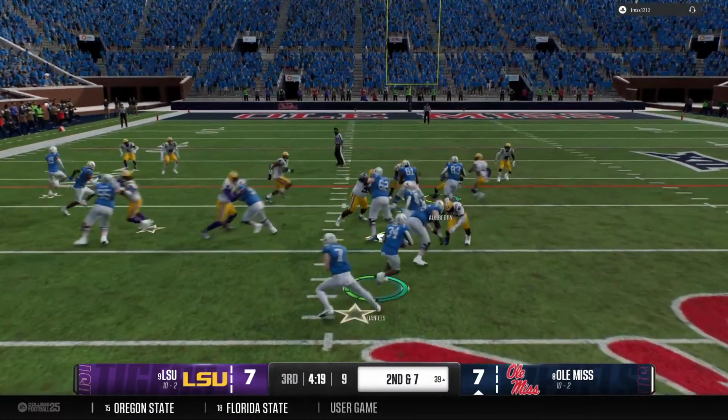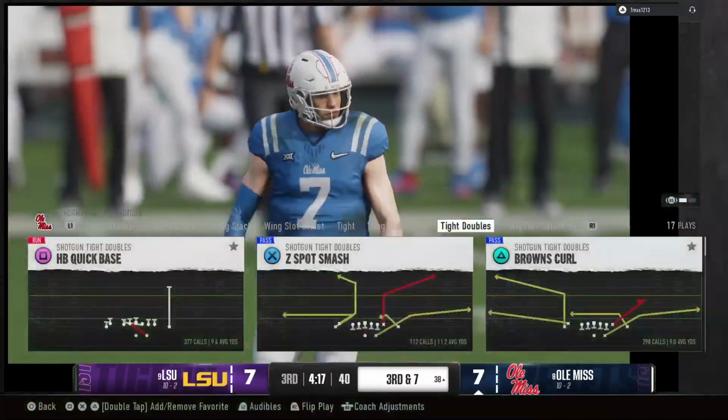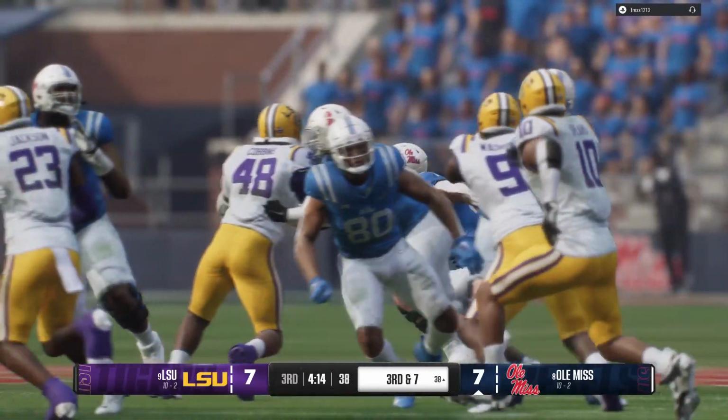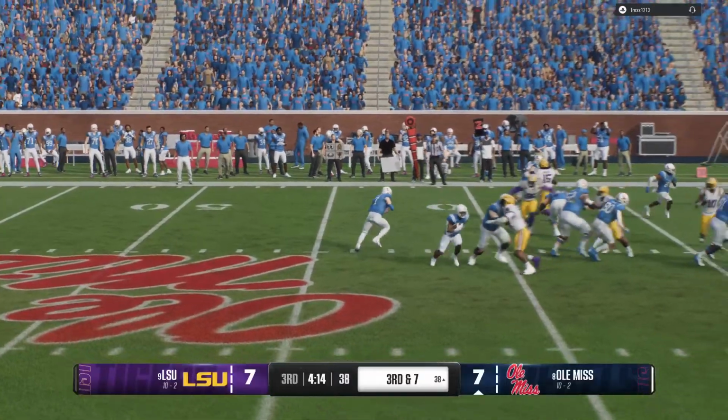Out of the shotgun, he'll hand it off. Not much on that play, brought down short. Well, this guy's got some wiggle, and you can see there he's got some power. He's able to break through one arm tackle, but the secondary comes up to finish him off.